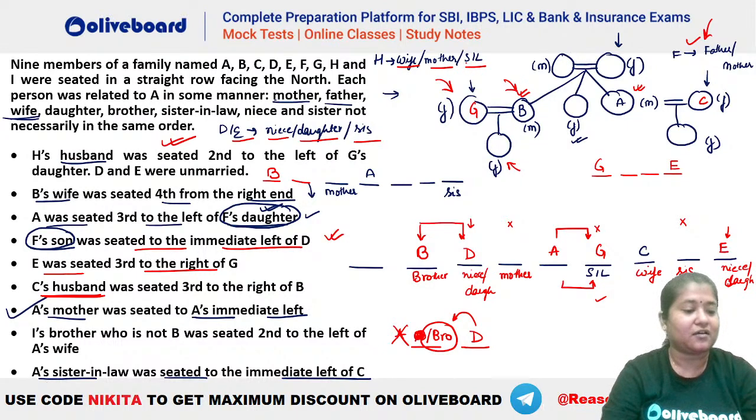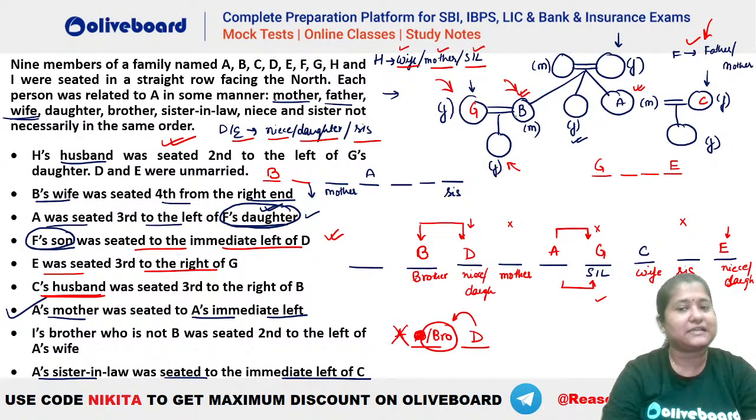Yes, absolutely, Shreyashi. Here we have to do both completely together. This will be done alternately, right? It cannot be done that first you make the blood relation here, because this is a very tricky blood relation. So now H has a husband. So H can be wife, mother or sister-in-law.